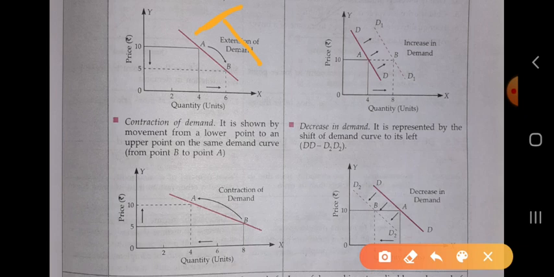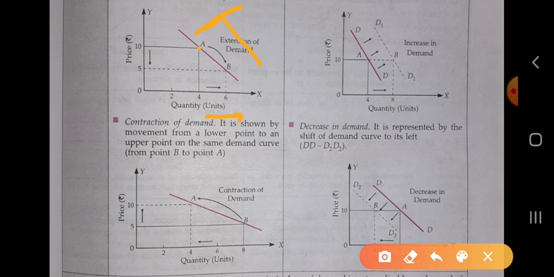When the price is 10, the consumer is consuming 4 units of a commodity. When the price decreases, the consumer is consuming 6 units of the commodity. So in the first instance, the consumer is at point A on the same demand curve. And when the price is decreased, the consumer is consuming 6 units, so the point is moved from point A to point B.